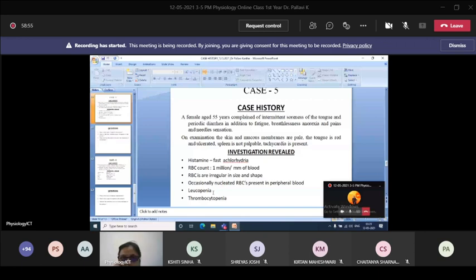Because we are talking about the anemia which is macrocytic normochromic, where the RBC count is decreased. It is almost 1 million cells per cubic mm. So when RBC count is less, she is having less hemoglobin count, which means the oxygen carrying capacity of the blood is also less.